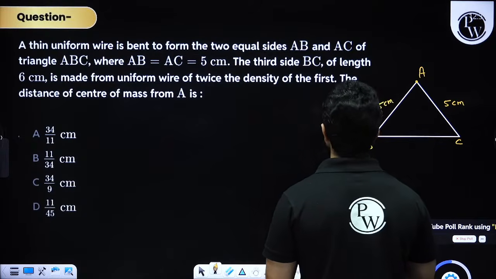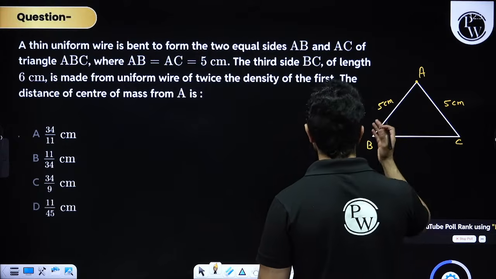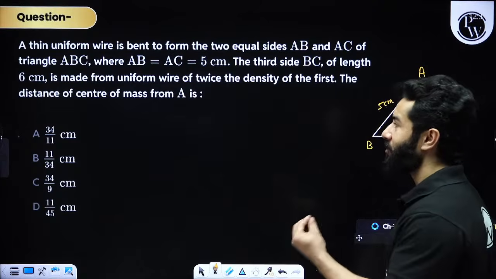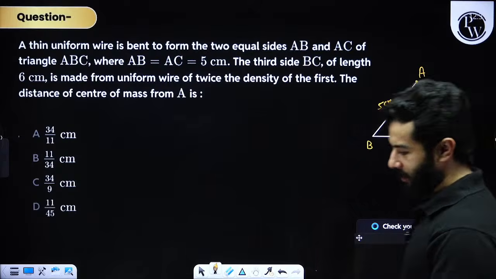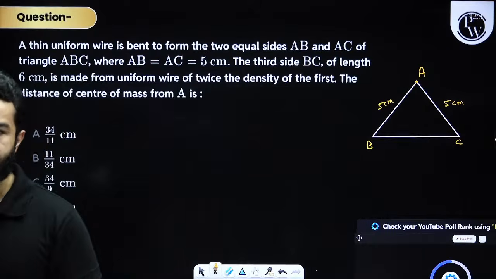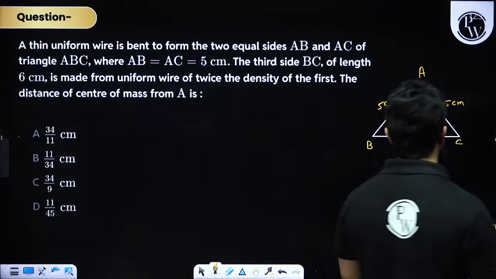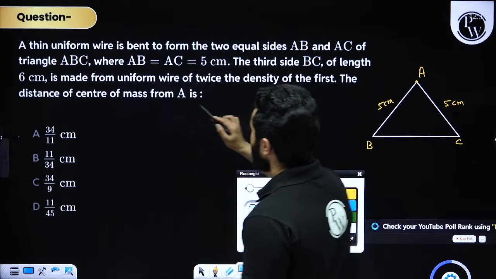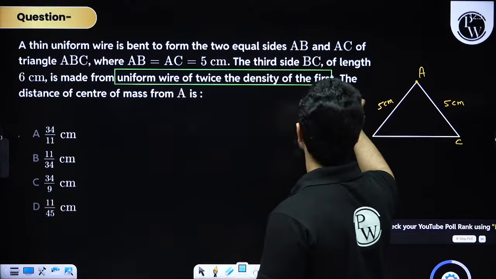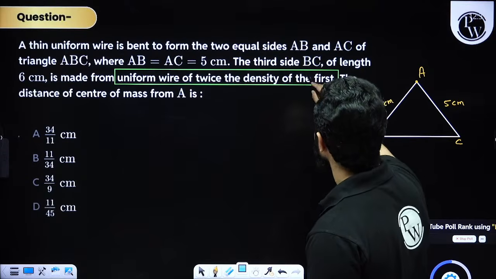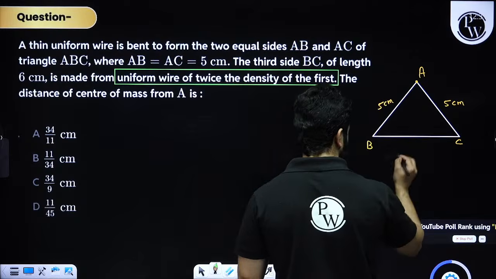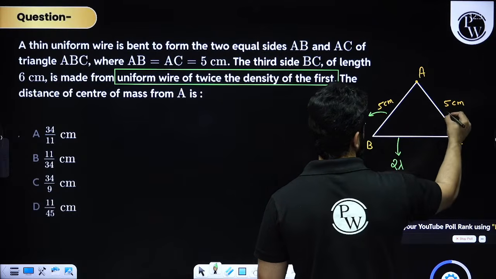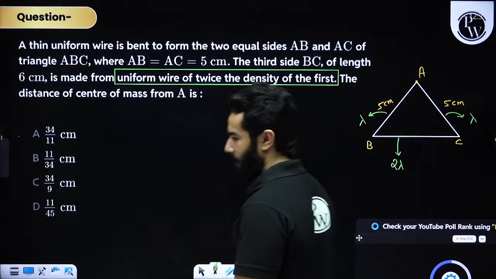Obviously these are 5 centimeter. Next thing, we want to find out the distance of center of mass from point A. This is what we need to do. I've helped you with the diagram. There is also one more important piece of information. They are saying that it is made up of uniform wire of twice the density of the first, right? So for the third side BC, the density is 2 times lambda. Let's suppose the density of the other sides is lambda and the density of this is 2 lambda. This is what they are saying.